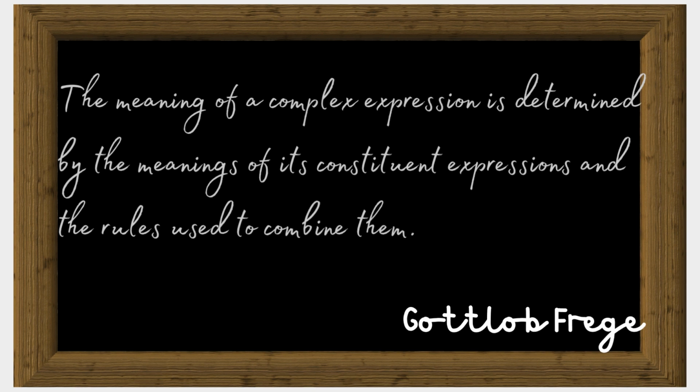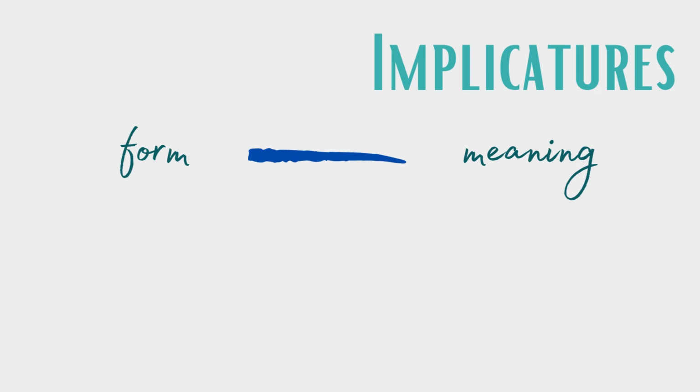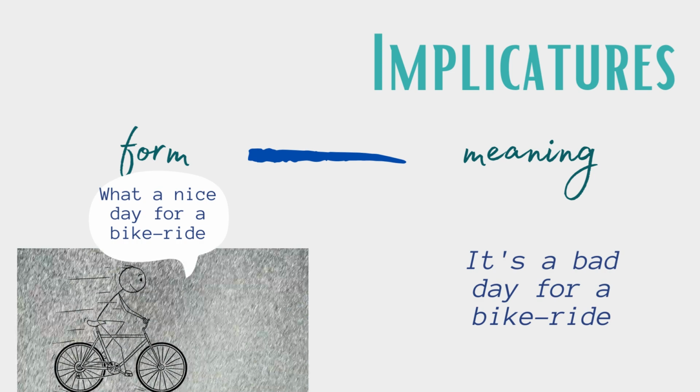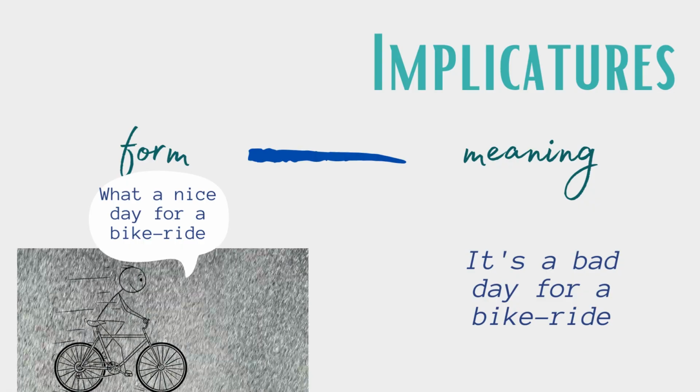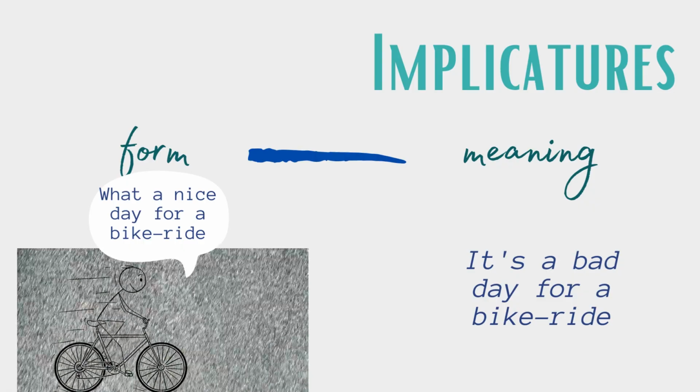We would expect that we can understand the meaning of a complex expression simply by understanding the meaning of its ingredients. But this is not always the case. Take, for example, implicatures. This guy says it's a nice day for a bike ride, but he means that it's a bad day for a bike ride.